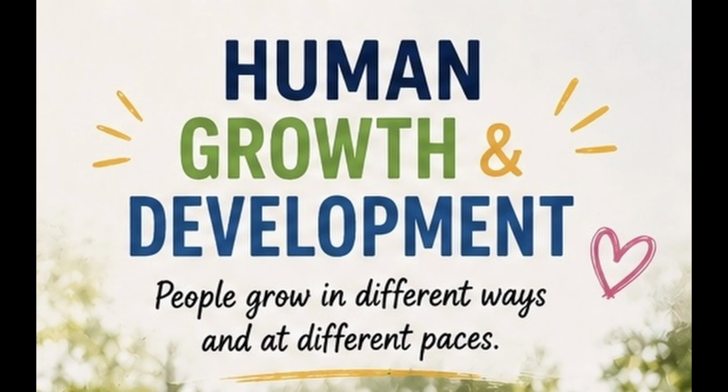2. Conventional level. Stage 3: Good interpersonal relationships. Characteristics: at this stage, individuals focus on pleasing others and gaining approval. They consider how their actions affect relationships with friends and family. Example: a teenager might decide to tell the truth on a test because they want to be seen as honest and gain their teacher's approval. The motivation is based on maintaining positive relations.